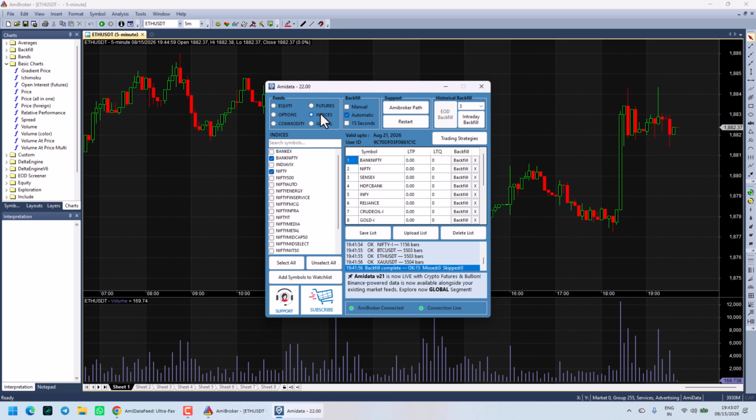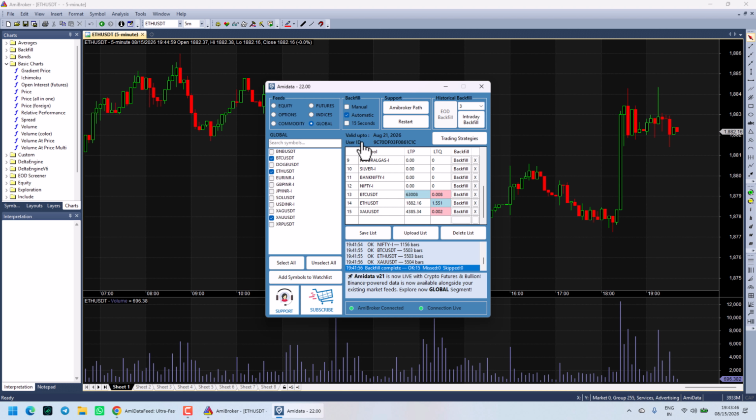And here all the indices are listed, and commodity future symbols are in the commodity section, and we have recently added a global section. Here you can get crypto and global bullion data like Bitcoin, Ethereum, Solana, gold, silver. All this data runs 24 hours, 24/7.